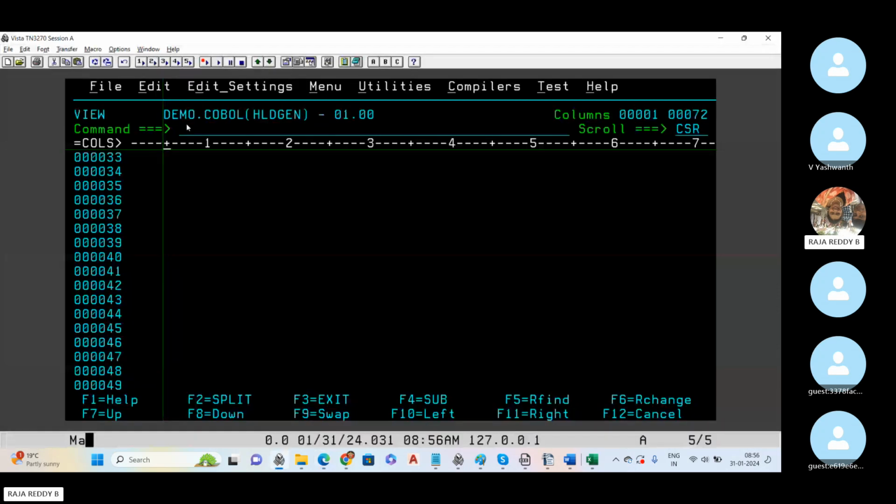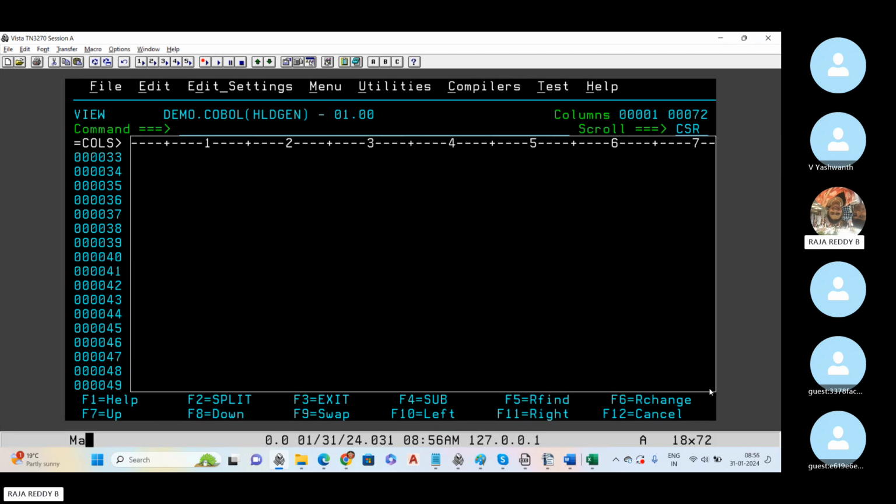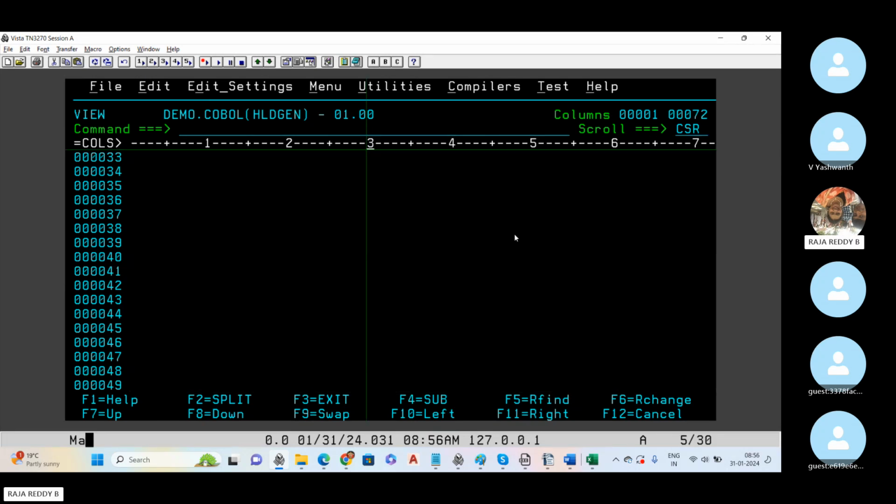Let's say these are columns. In the mainframe screen, it is showing column number 1, 2, 3, 4, 5, 6, 7, 8, 9, 10, then 15, 20, 25, 30, and so on, up to 72 columns. If I want to start the coding, the first 1 to 6 columns are for sequence numbers.